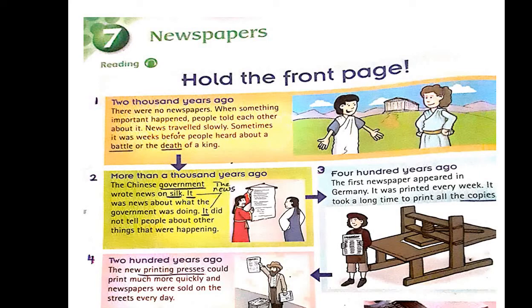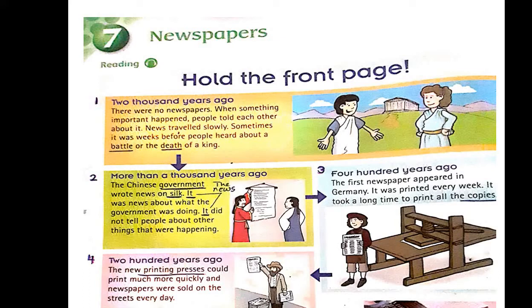Battle means battle, death means death. Death of a king. Okay. Which part of speech is battle? Battle is a noun. And death is a noun. Okay, let's go to paragraph 2.